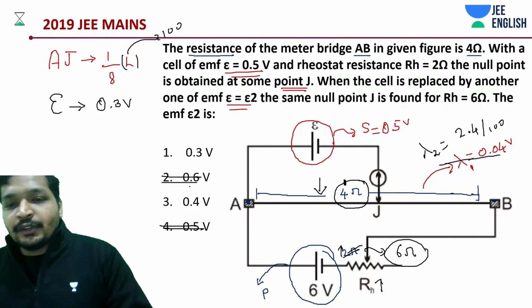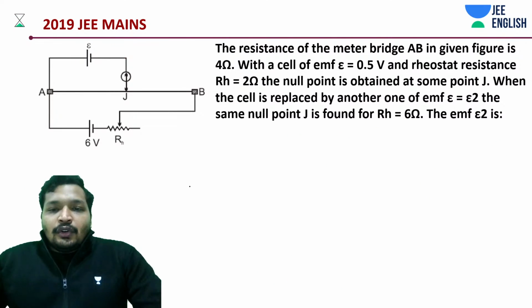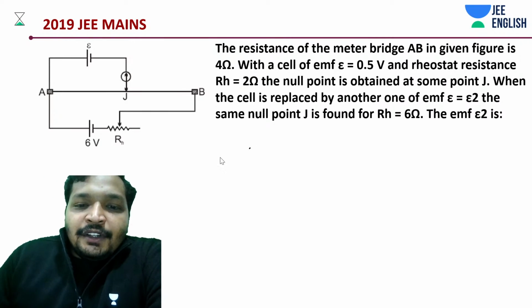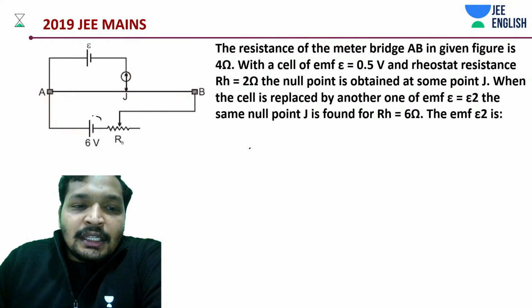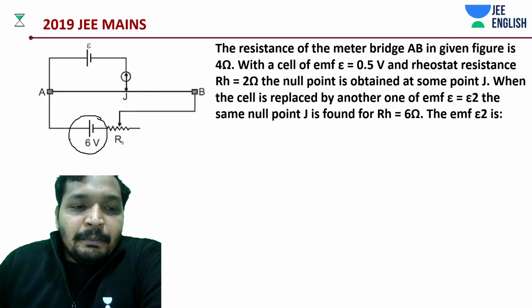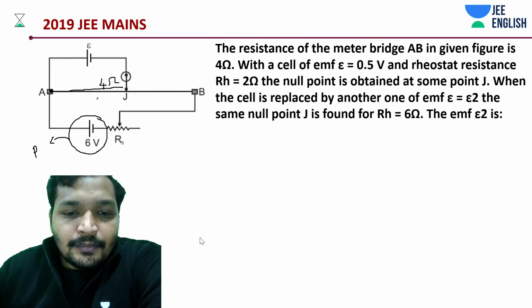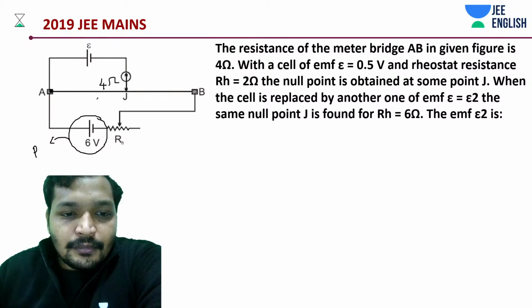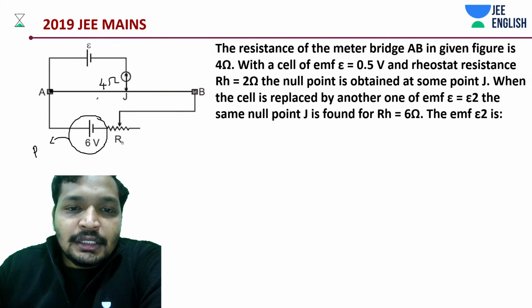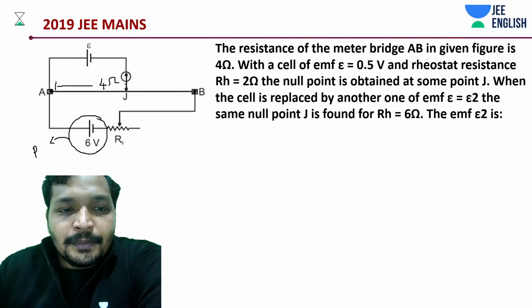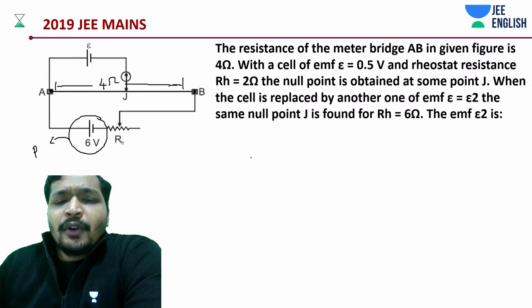Okay, let's get into this. It's a very simple question. First of all, try to observe this carefully. This is my primary. Initially my wire was of length 1 meter, that didn't change, but had a resistance of 4 ohms. If we know this, we know all of this. It's a very simple problem.